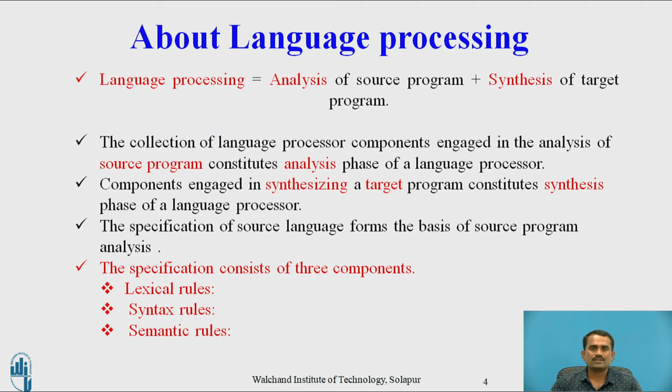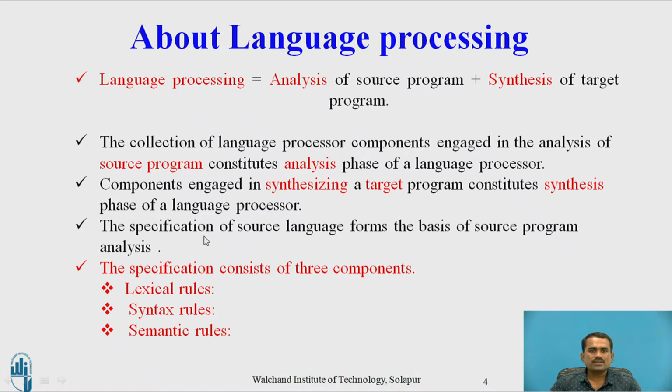Now let us see about the language processor. Language processor is an analysis of the source program and synthesis of the target program. As we have discussed what is source program and what is target program in the previous video. In this, we will go to the next, what exactly we have to analyze. The collection of language processor components engaged in the analysis of the source program constitutes analysis phases of the language processor. The components engaged in synthesizing a target program constitute the synthesis phases of the language processor.